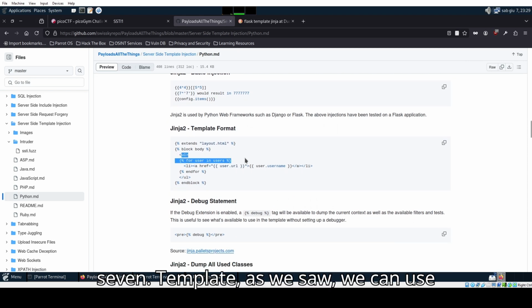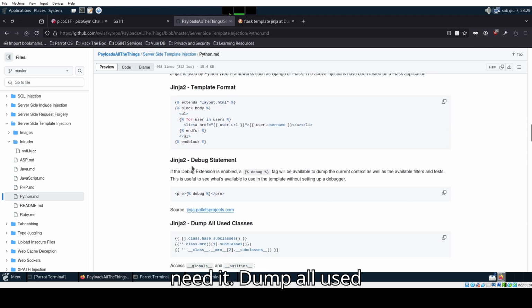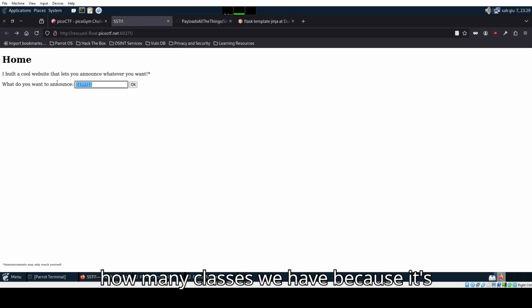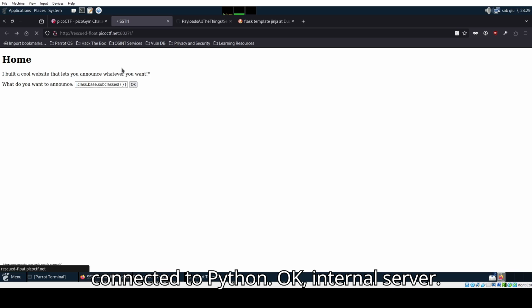Template, as we saw, we can use this, but actually we don't need it. Dump all used classes. So we can try, for example, to take this command and see how many classes we have, because it's connected to Python.